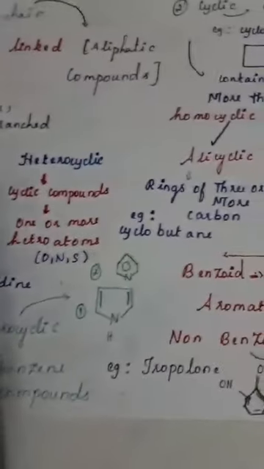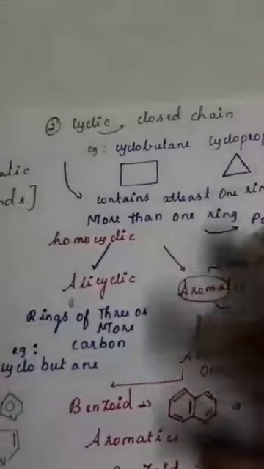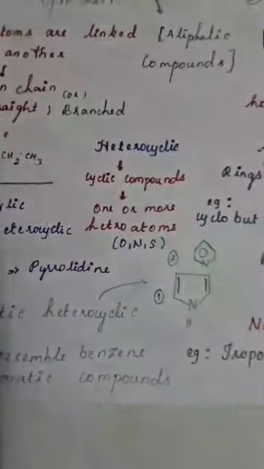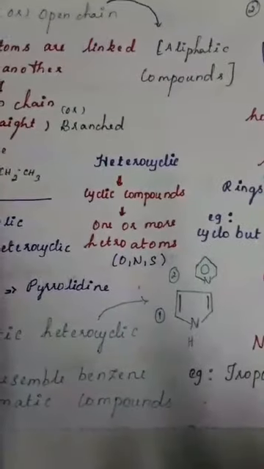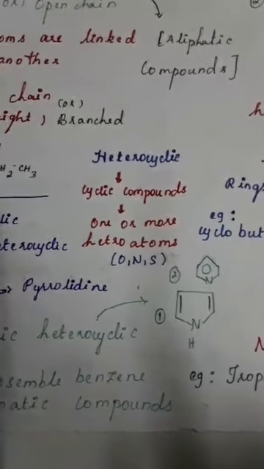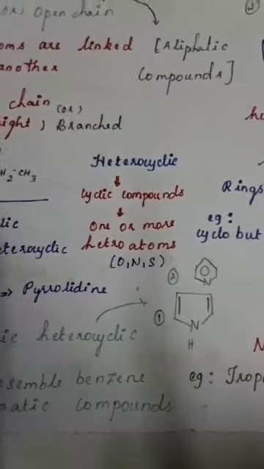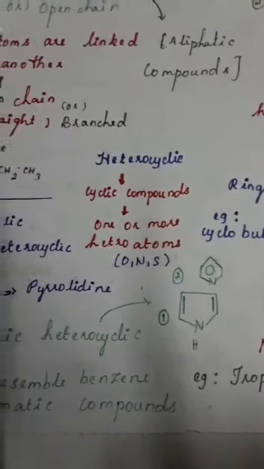So next, coming back to heterocyclic compounds. We have seen homocyclic compounds. Now we are going to see heterocyclic compounds. In heterocyclic compounds, they should have one or more heteroatoms. They should have oxygen, nitrogen, or sulfur.